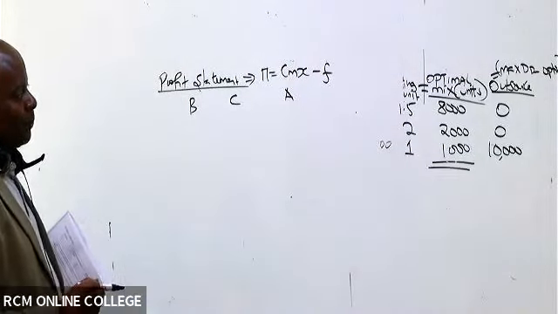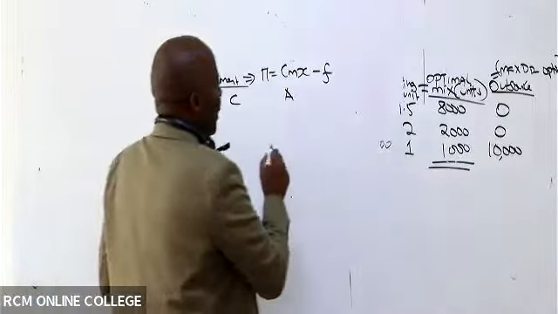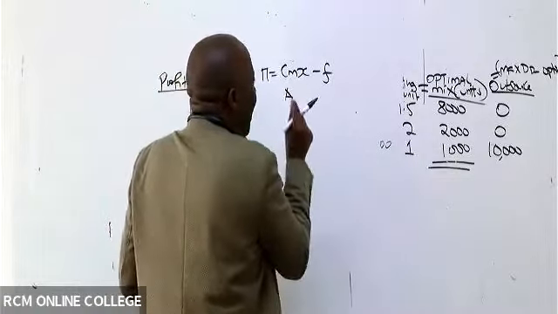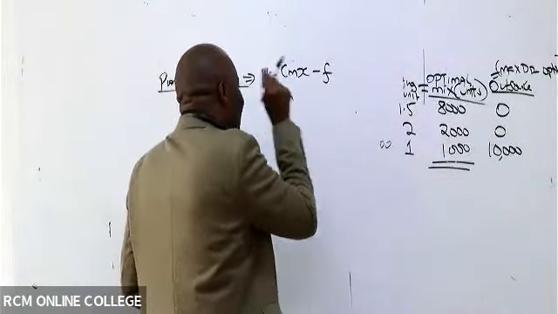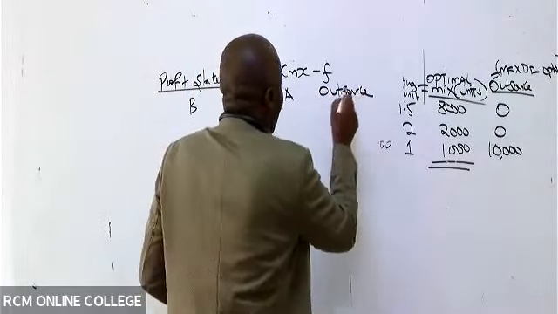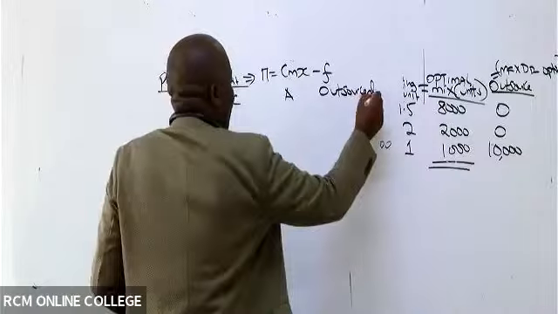So it's B, C, A, and if you are very, very bright, we have in this case a section for outsourced.